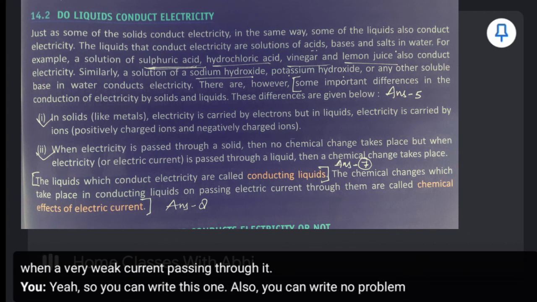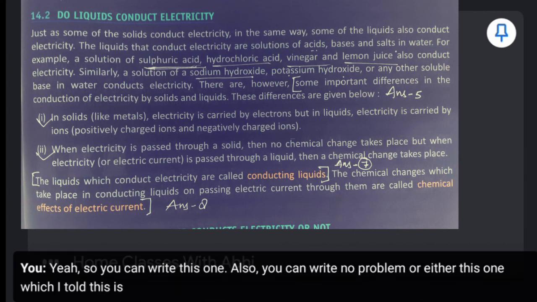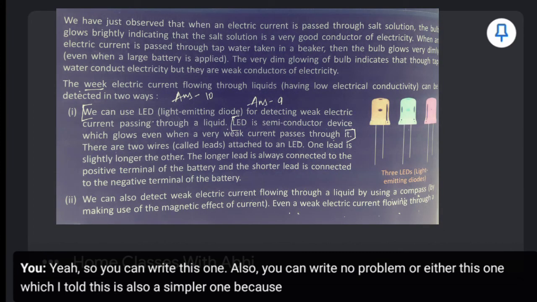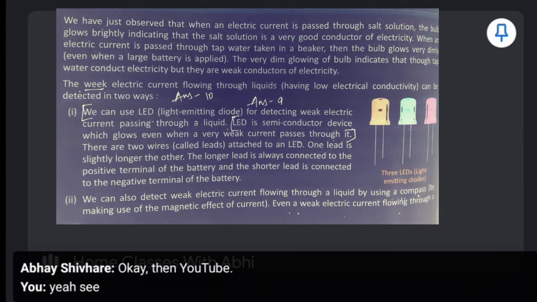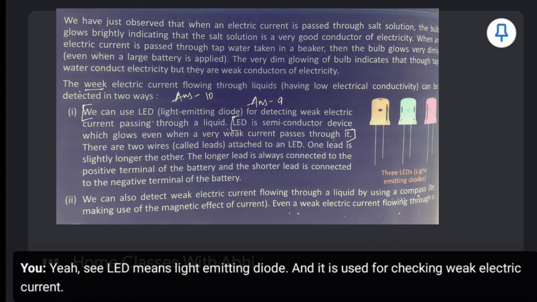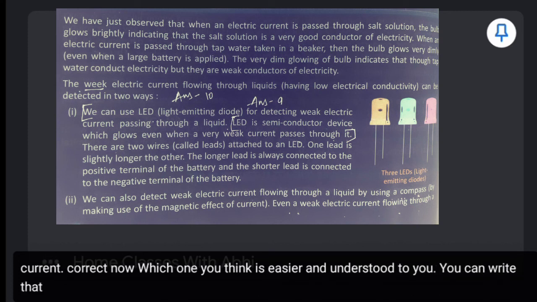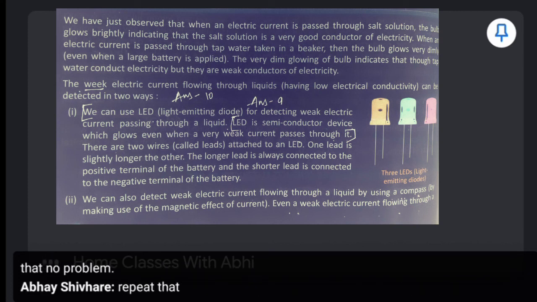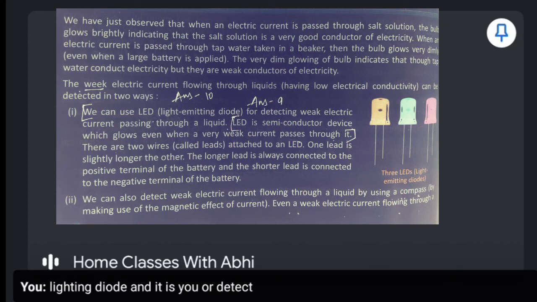Or either this one which I told, this is also a simpler one because LED means light emitting diode and it is used for checking weak electric current. Correct now? Which one you think is easier and understood to you, you can write that. No problem. LED means light emitting diode and it is used for detecting weak electric current.